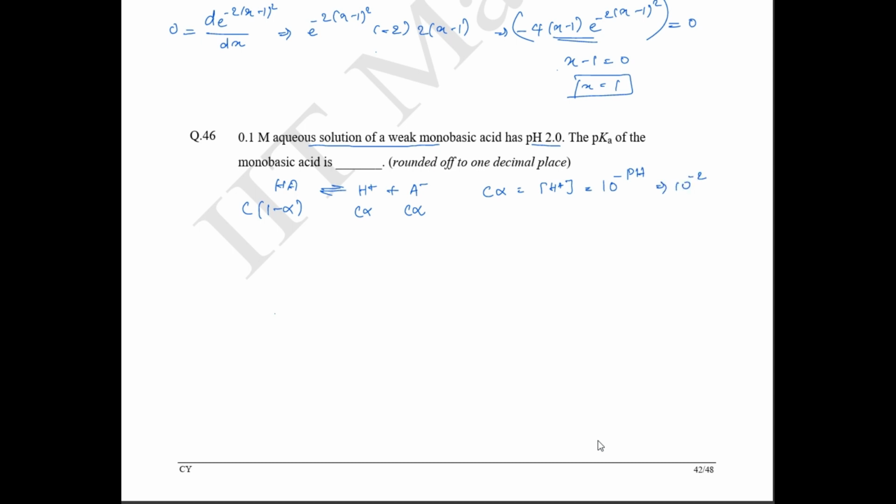Your C alpha is equal to 10 power minus 2, so alpha is going to be 10 power minus 2 by concentration. The concentration given is 0.1 molar, which is 10 power minus 1. So alpha is equal to 10 power minus 1.